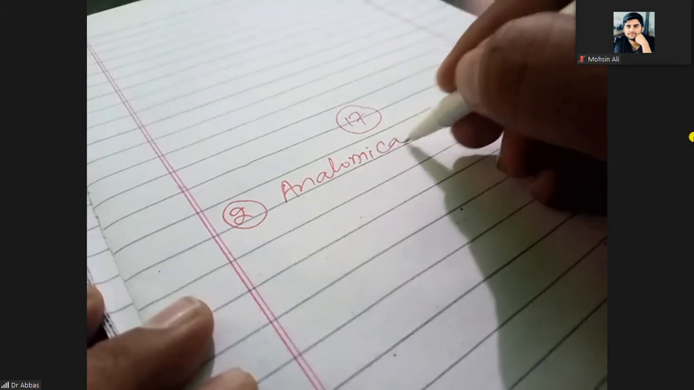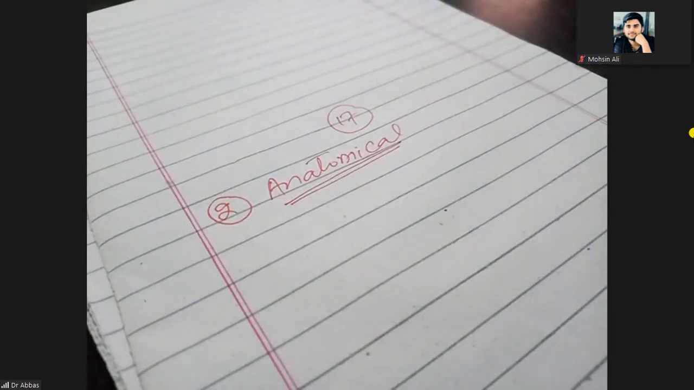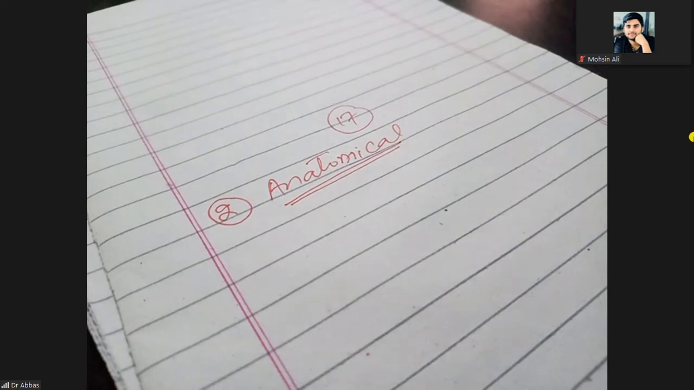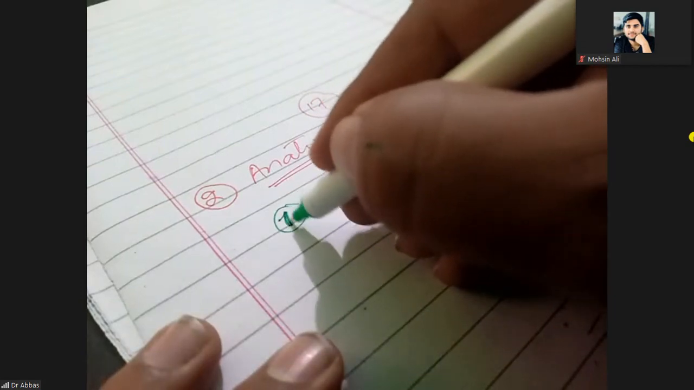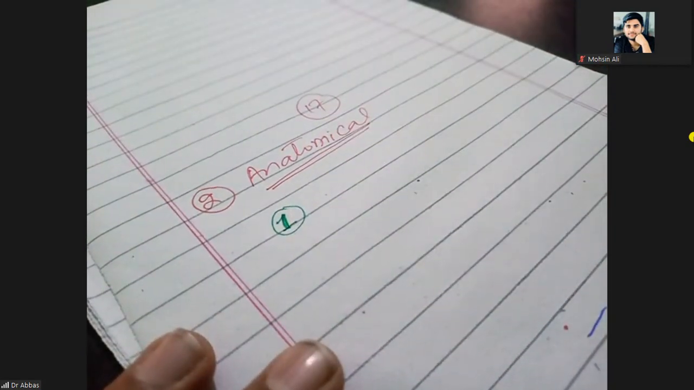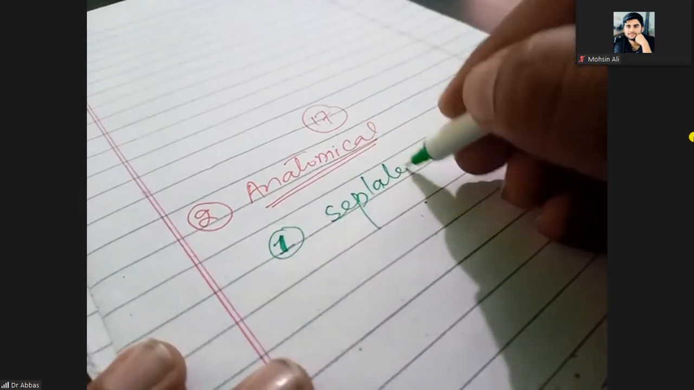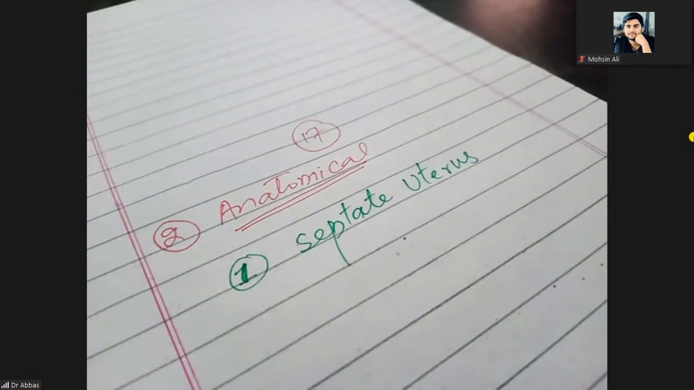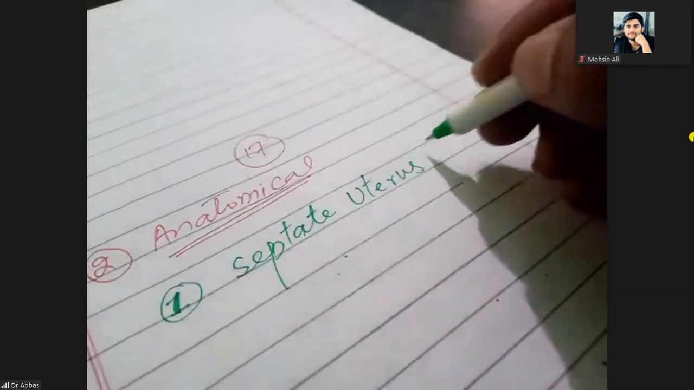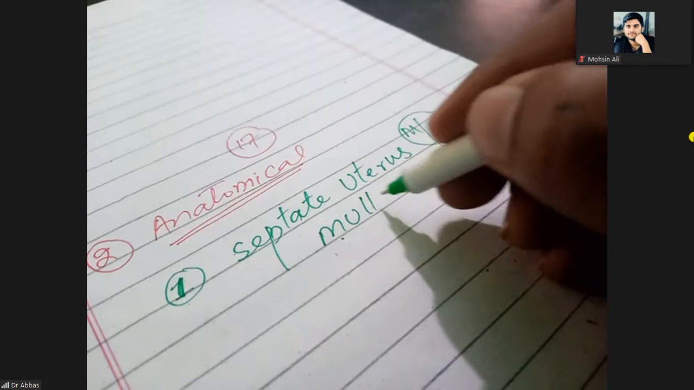Anatomical means when the anatomy of the mother is defective. But how can the anatomy of the mother be defective? There is a defect in the uterus. So which defect in the uterus can happen and cause recurrent pregnancy loss? The first one is the septate uterus. When there is a septate uterus, that is the most common Mullerian defect.